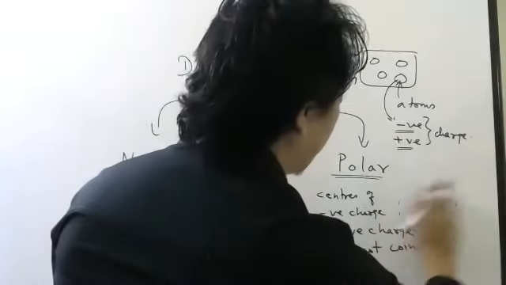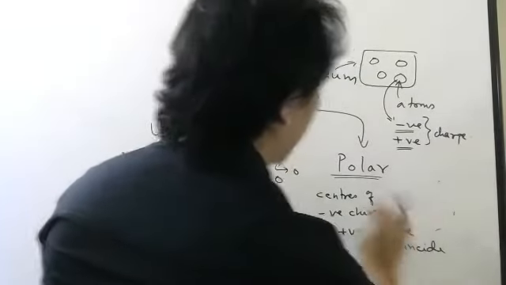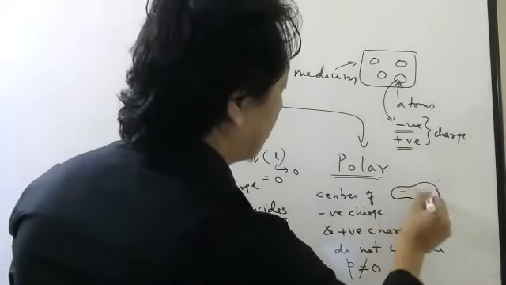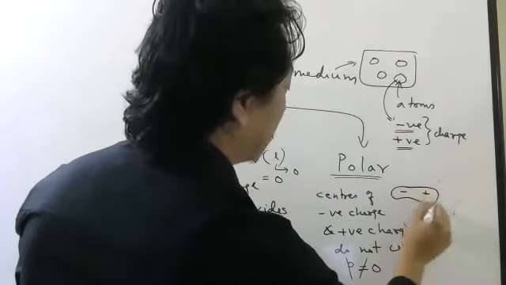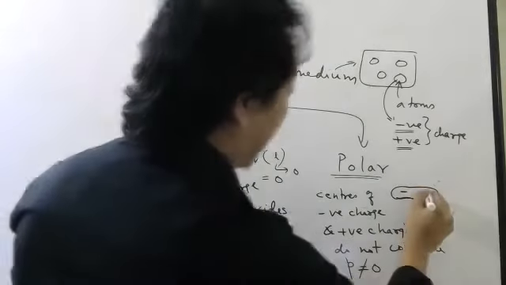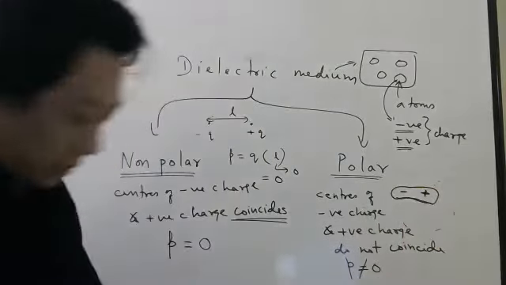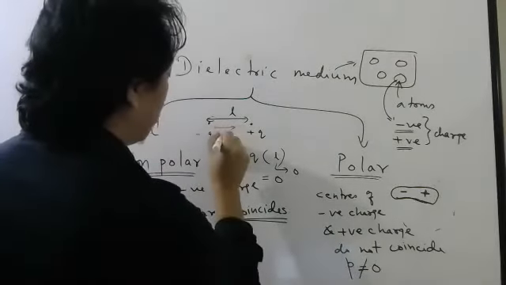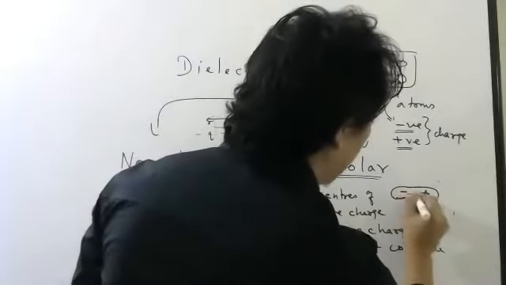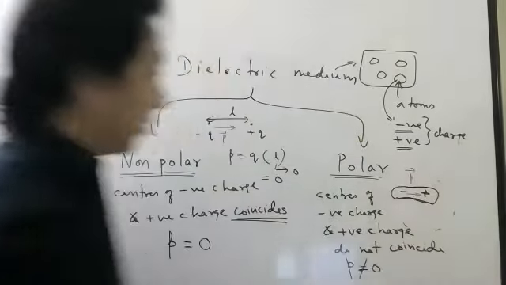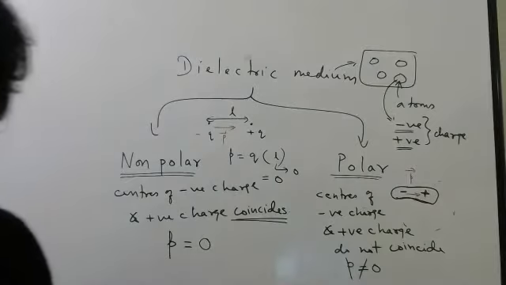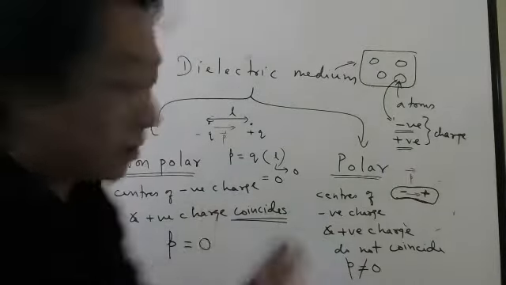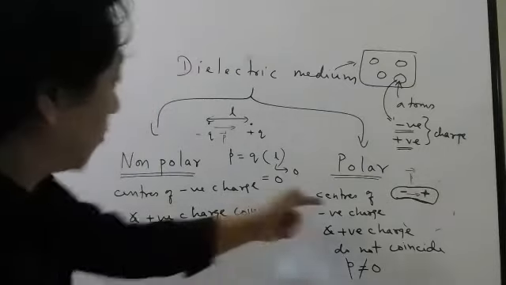So when you show a polar molecule, usually people will draw something like this. Here negative charge, here positive charge. The diagram is not important, but there should be some gap. And where is the direction of dipole moment? From minus q to plus q. So this will be the direction of the dipole moment. Okay, fine. Take a note quickly. Now they will ask you two differences. You mention these two. One this, one.